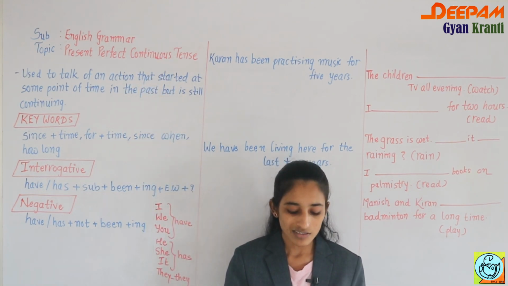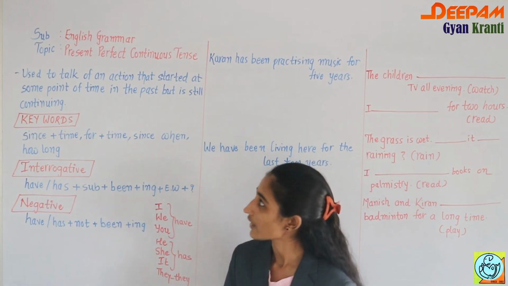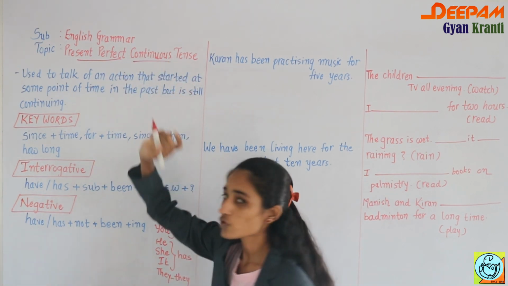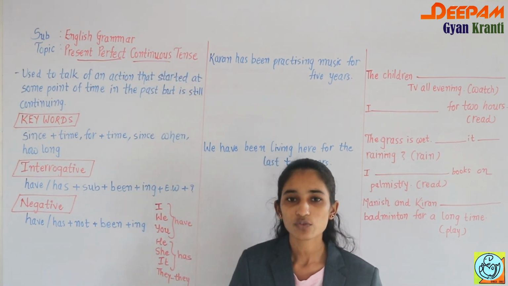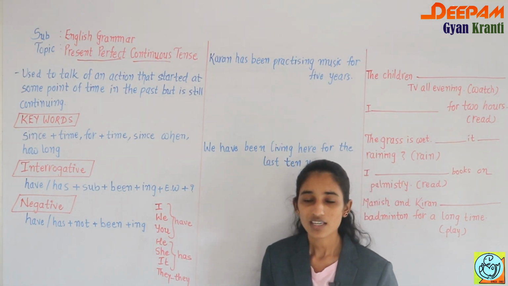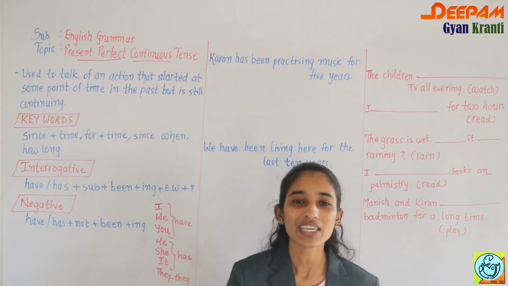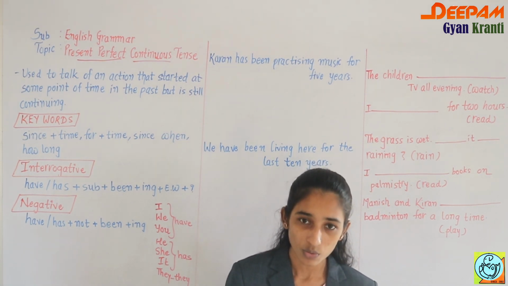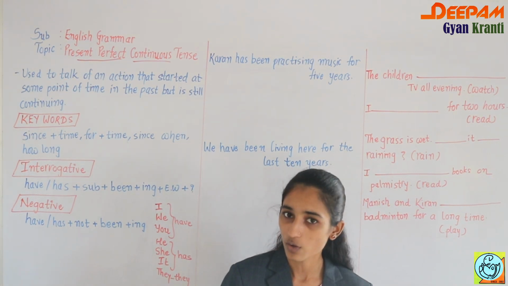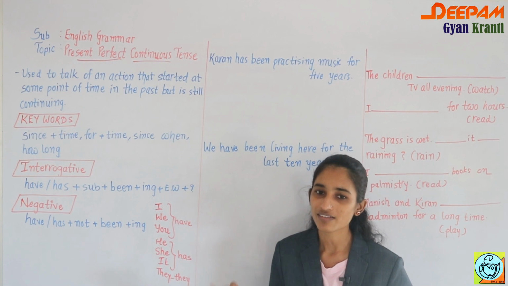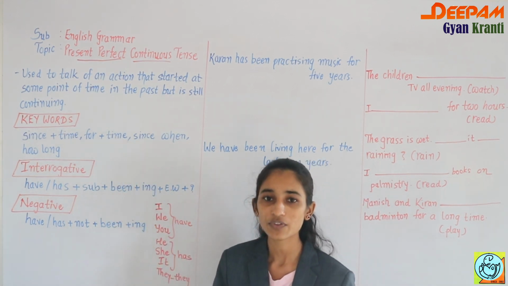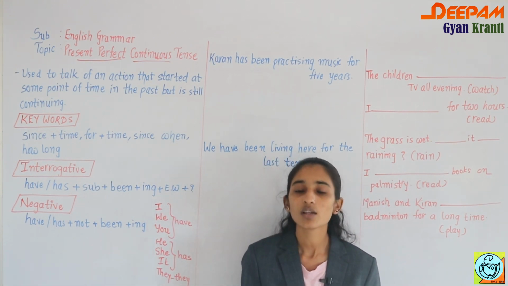As far as this tense is concerned, when you read the heading or topic, two tenses, present perfect and continuous, are together, and we have to form sentences with the help of present perfect continuous tense. It's very complicated when just speaking, but as you go through the video it's very easy to form the negative, interrogative, and even the verb forms, like fill in the blanks. So first of all, the question is in which condition we have to use present perfect continuous tense. Let's take a look.